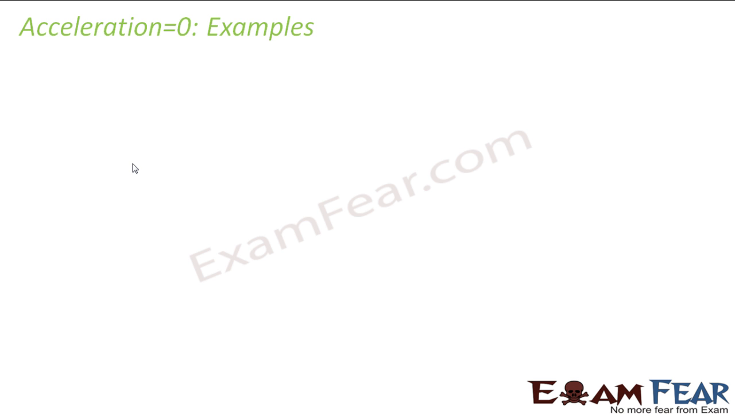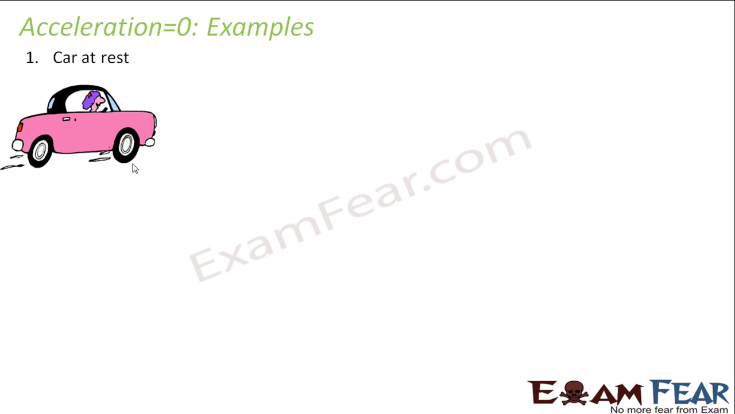So now let us look at some of the examples where your acceleration is 0. So the first example is when your car is at rest. If the car is at rest, it is not at all moving. So if it is not at all moving, there is no change in position, right? So your displacement is zero. When your displacement is zero, your velocity is zero. When velocity is zero, your acceleration is zero, right? So the one scenario is when the object is at rest, the acceleration has to be zero.